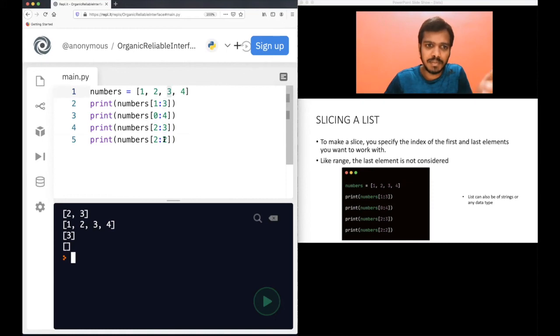For example, if you do just 2 and 1 also, okay? If you run the code, you see again an empty list is printed because this is not valid. Right? So that's what slicing a list is. This is the important one you have to remember. This is the starting index, this is the ending index, but the ending index is not included. All the elements from the start to end minus 1 are included. So this you should remember.